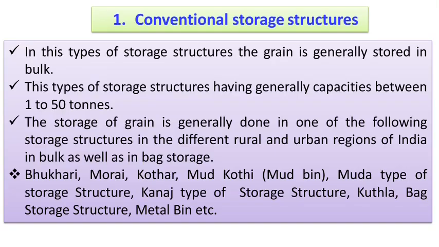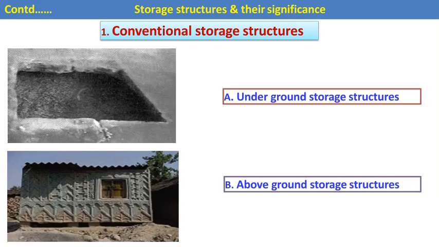The first one is the conventional storage structure. In this type of storage structure, the grains are generally stored in bulk. This type of storage structure generally has a capacity between 1 to 50 tons. The storage of the grains is generally done in one of the following storage structures in the different rural and urban regions of India, in bulk as well as bag storage. These are the different conventional storage structures like Bukhari, Morai, Kothar, Madkoti, Muda type of storage structure, Kanas type of storage structure, Kutla bag storage structure, and metal bins. Let us see one by one.